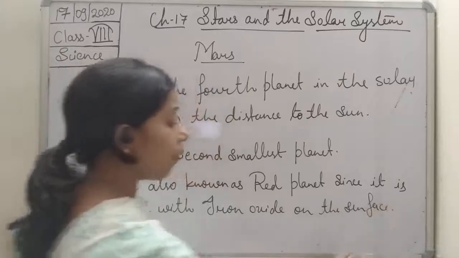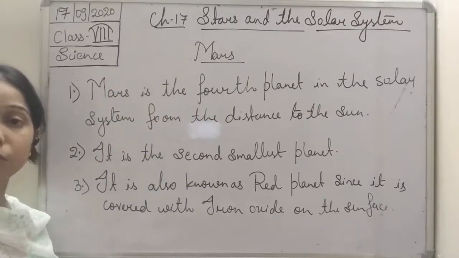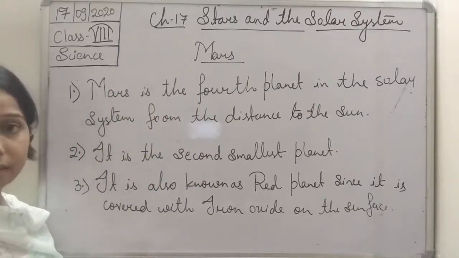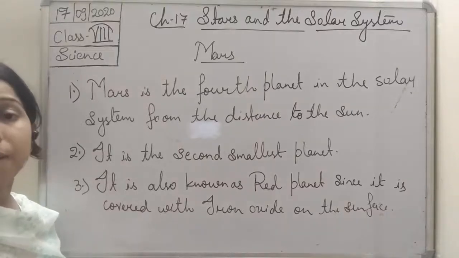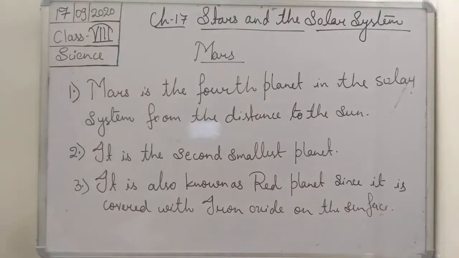Since it is covered with iron oxide, students, that is why it appears red, and hence it is known as a red planet.